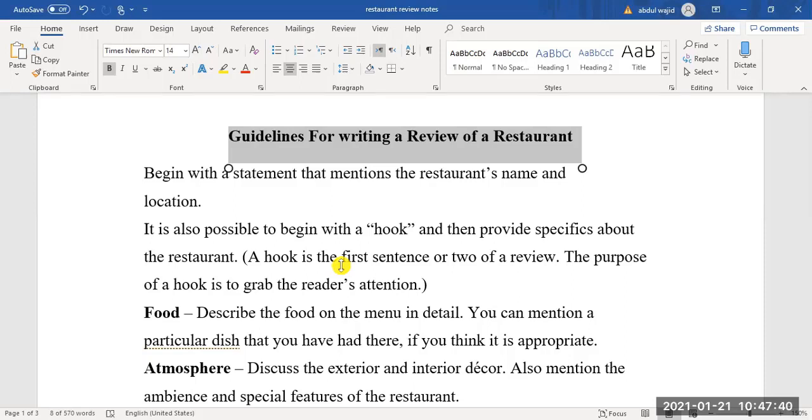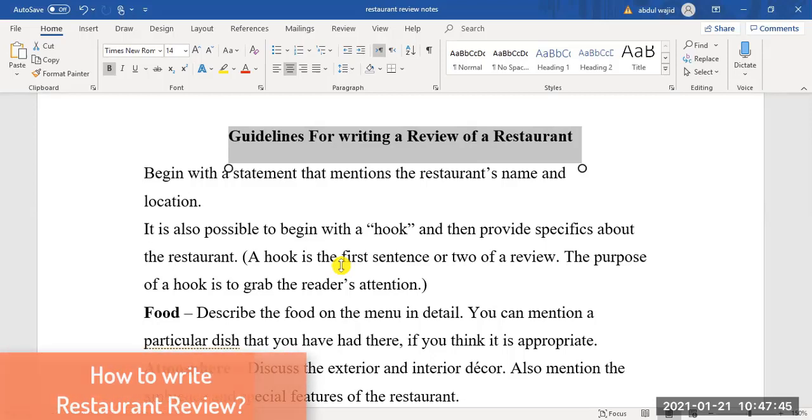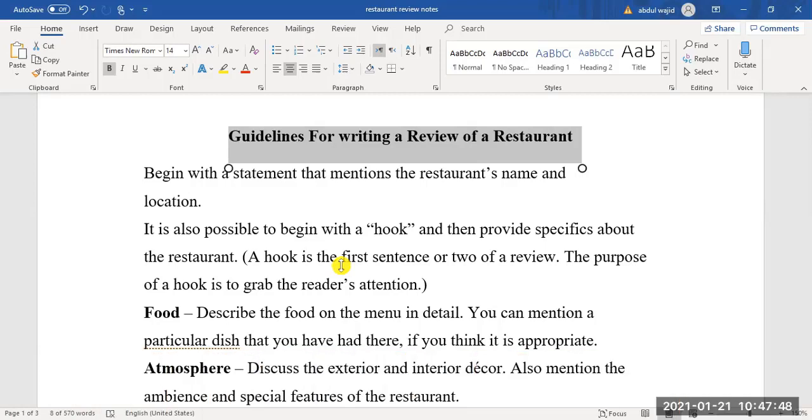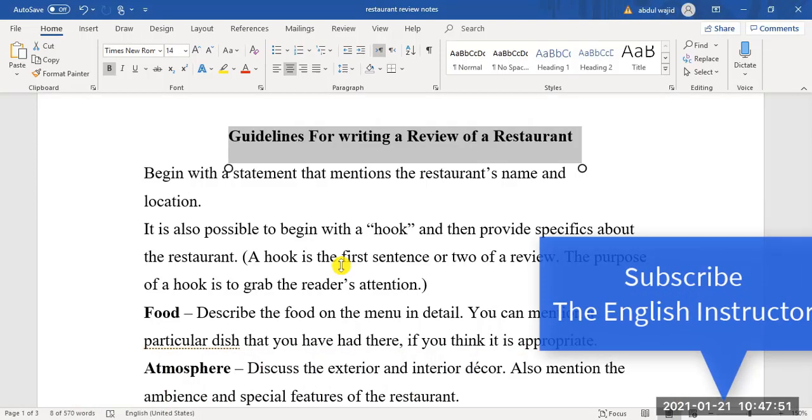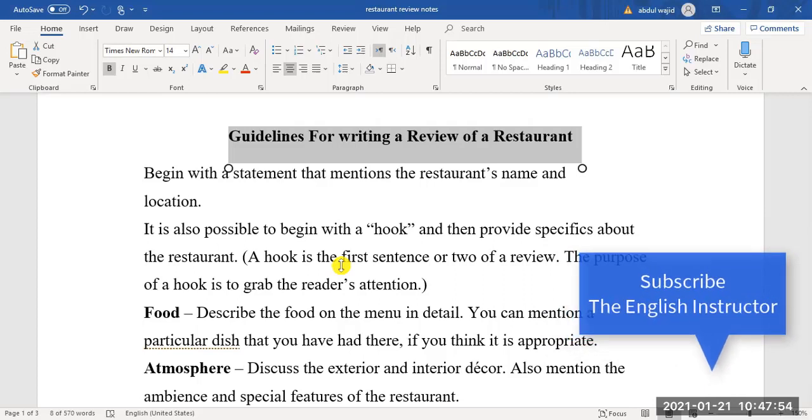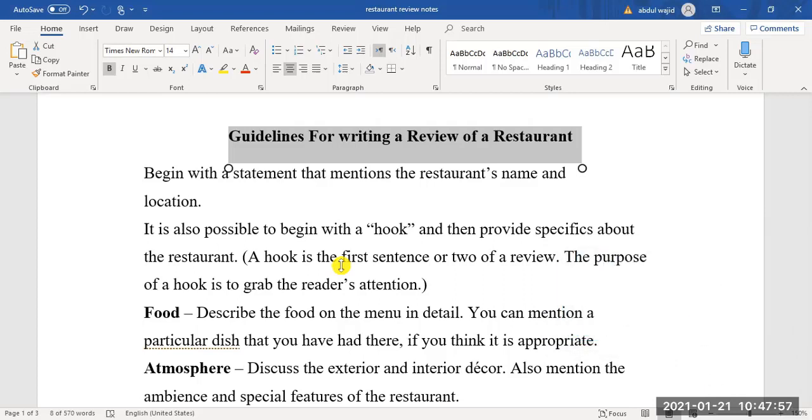So you can start with a hook statement like: there are a lot of restaurants, but one restaurant is the best, and if you go to that restaurant, I hope it will be able to entertain you according to your desires, something like that. Now the reader will stop for a while and he has to read what restaurant is there that you are claiming is able to entertain all your desires.